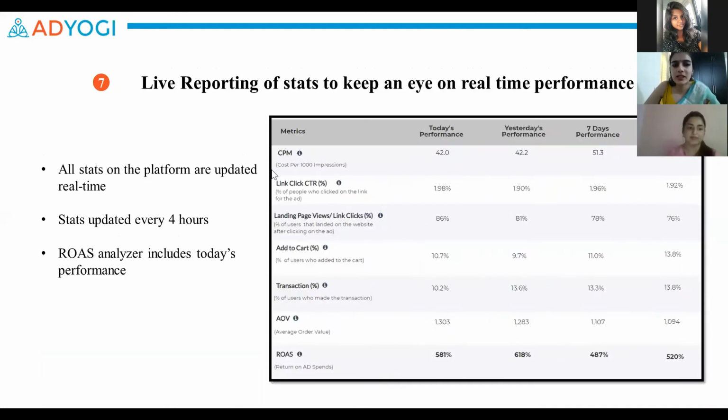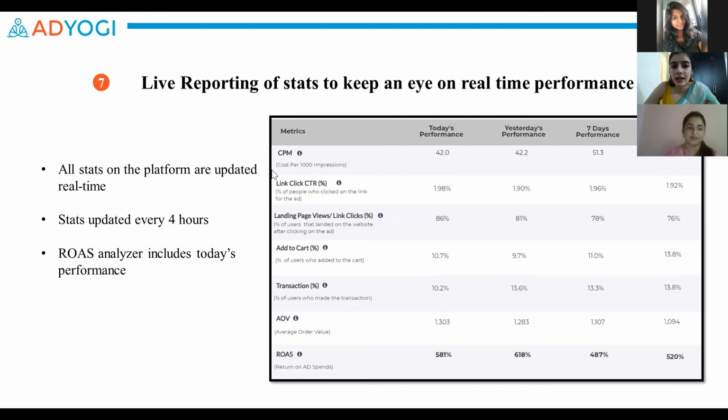Now we'll be moving on to some reporting related features that we have, and the next one is one of the most wanted features on the Adobe platform. The internal team and the clients have requested this one time and again, and finally we've launched this feature. The feature is real-time reporting on the platform. Real-time reporting can really help us in catching any issues with the campaign performance right on time so that we can take necessary measures to rectify it. The real-time stats are now available on the ROAS Analyzer page, the reports page, ads insights, and campaign insights. And gradually, we'll also implement it for all the other views.